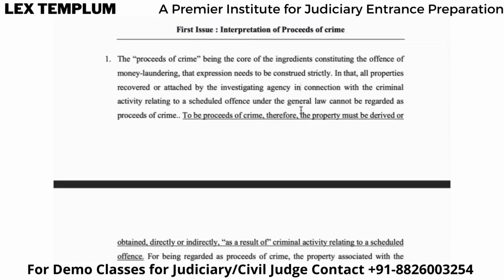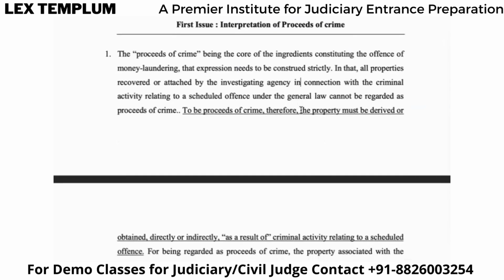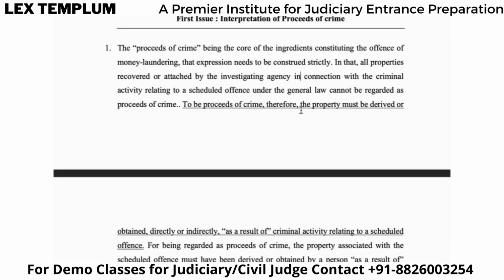Okay. Now, what are the proceeds of crime? This is the important ingredient to constitute the offense of money laundering. Okay. So if you want to charge any person with an offense of money laundering, the major term the court takes into consideration is proceeds of crime. Okay.